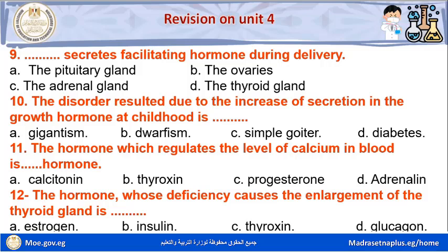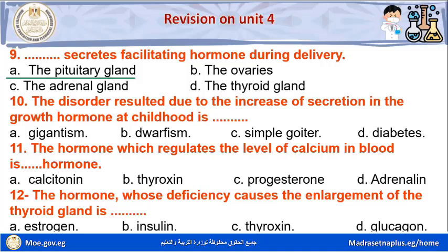Letter B, the ovaries. Letter C, the adrenal gland. Letter D, the thyroid gland. Pituitary gland secretes the facilitating hormone during delivery.